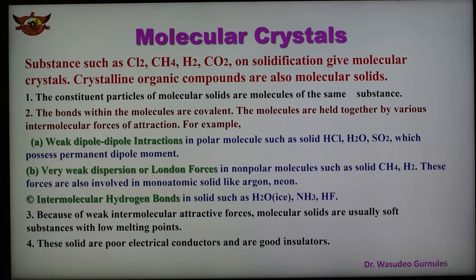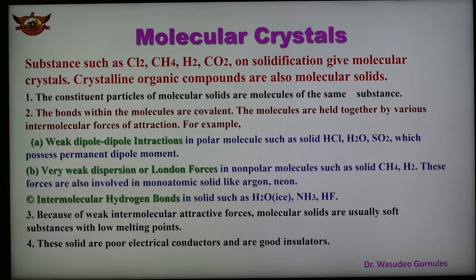This weak bond is known as hydrogen bond, and since it is formed between two or more molecules, it is known as intermolecular hydrogen bond. Inter means between two molecules. So this is the molecular crystal where three different types of intermolecular forces of attraction are present: weak dipole-dipole interaction, very weak dispersion interaction, and intermolecular hydrogen bonds. Examples have been shown where these forces are formed.